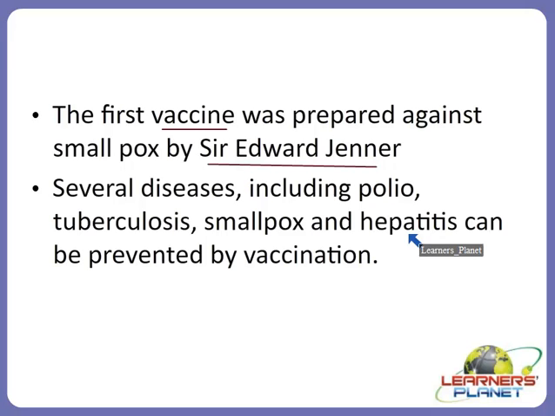These are the vaccines which are given prior to infection, prior to entry of any pathogenic organism. But there are certain examples of vaccines which are given after the exposure to these pathogenic organisms. Can you think of certain examples? When a dog bites us, there are chances of the disease rabies. Rabies is caused by a virus, and this virus is present in the saliva of dogs. Not all dogs, only those which are infected can cause the disease.